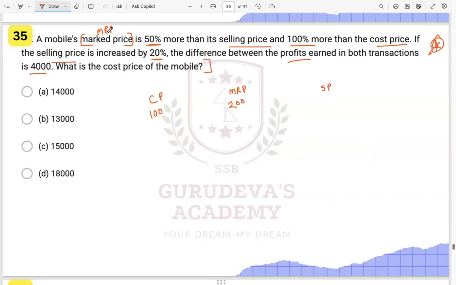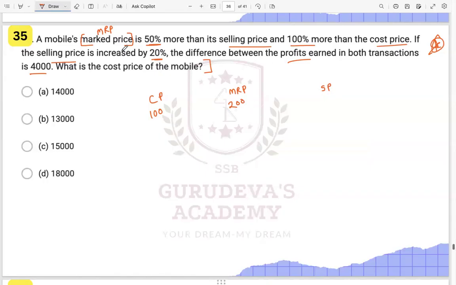A mobile's marked price is 50% more than the selling price and 100% more than the cost price. Okay, so we have taken the cost price as our 100 value, and now we have the marked price, 200. Now we can find the selling price.